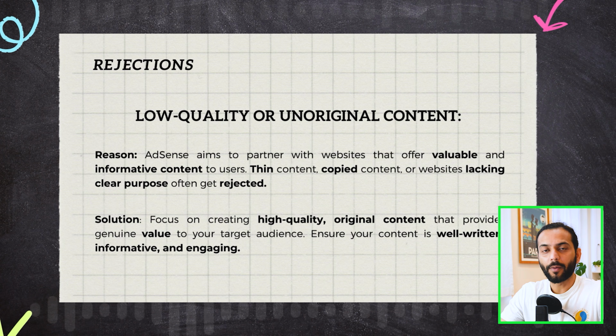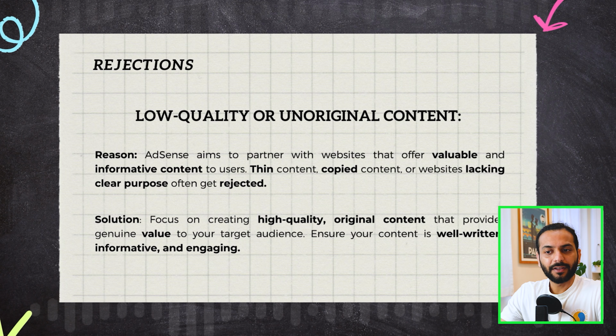Make sure you do not copy content. Write original content, and it should be detailed. Do not write a small article of less than 600 words. I suggest you write a minimum of 600 words. Try to give some headings, add pictures, add graphics, and add bullet points to your blog post, so that when Google comes there, Google says, okay, this person organizes content very well. It is written by himself. You do not need to use very advanced language in English or any other language you're writing your content in, but your content should be detailed and original.